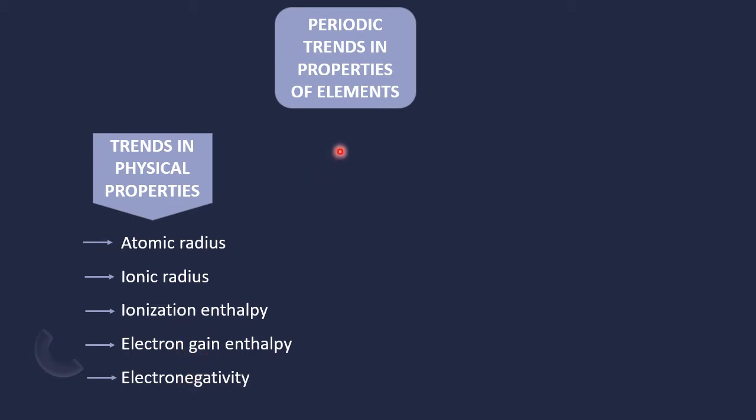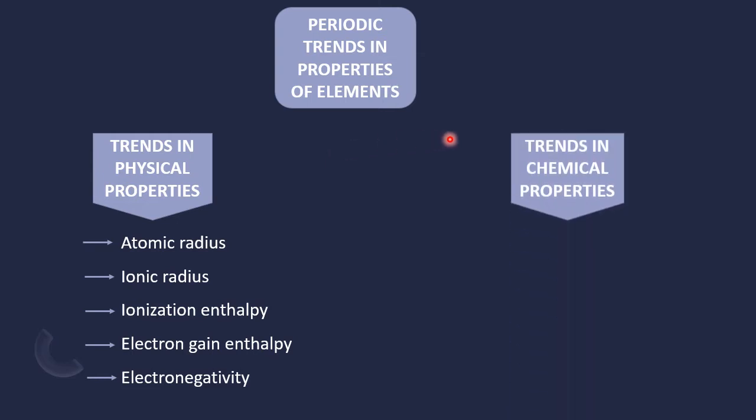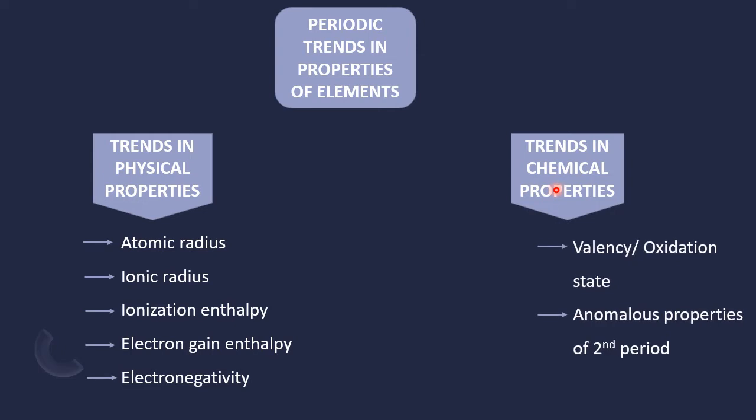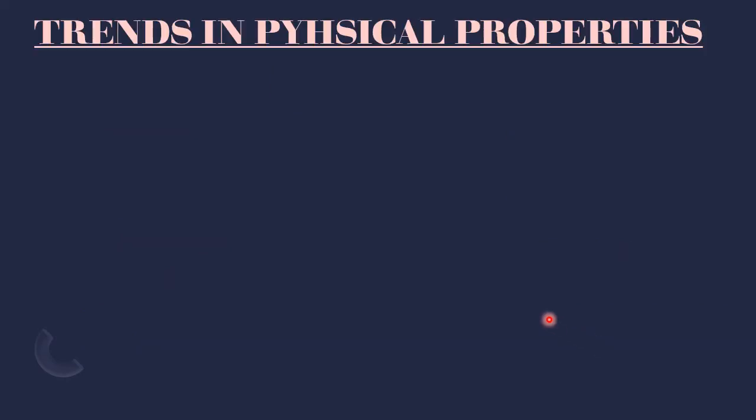Afterwards, we will go to trends in chemical properties. Under this heading, we will discuss valency or oxidation state. Then we will go to anomalous properties of the second period of the modern periodic table. So let's move. First, we'll discuss the trends in physical properties. In that, first is the atomic radius.